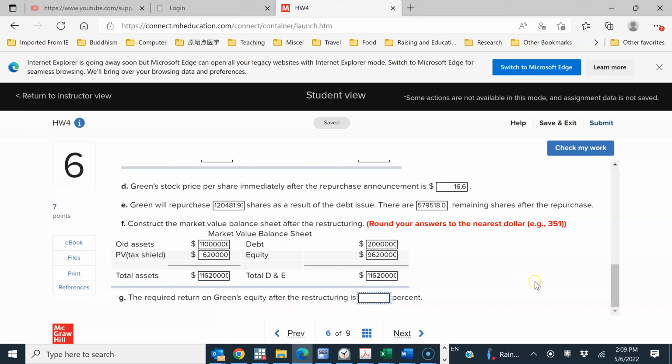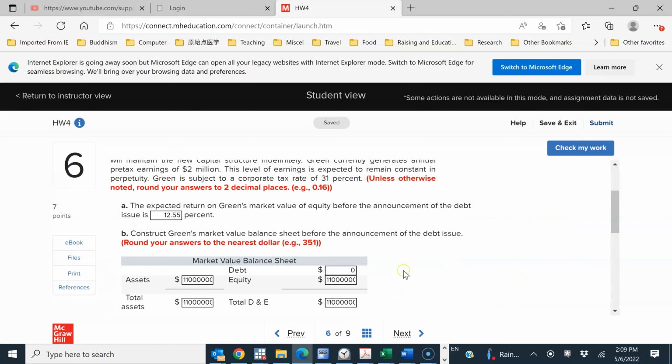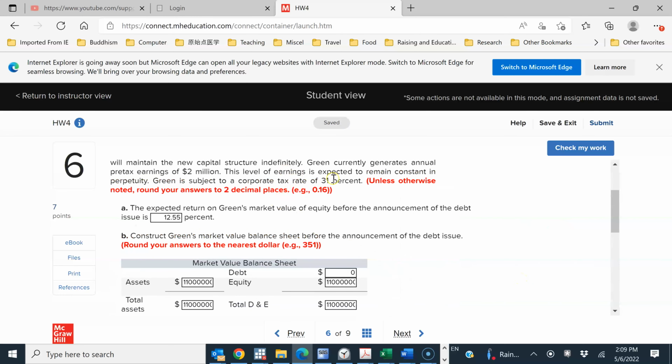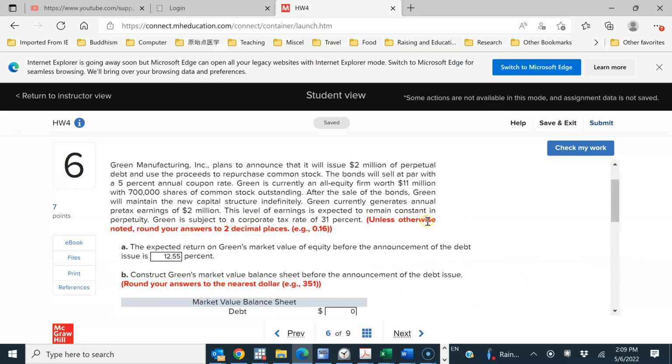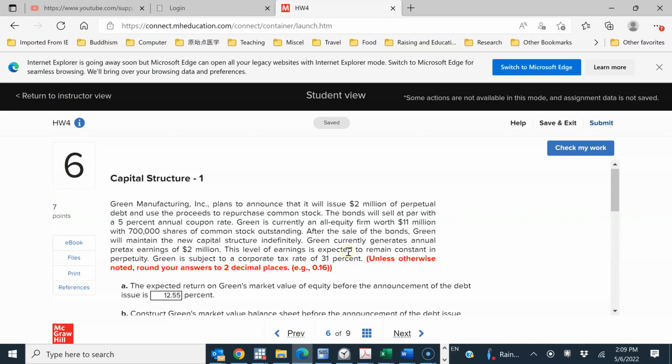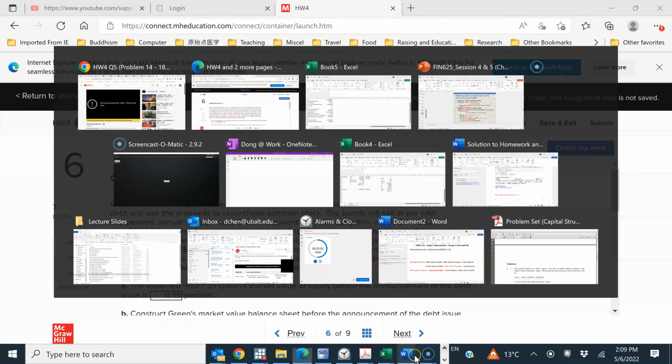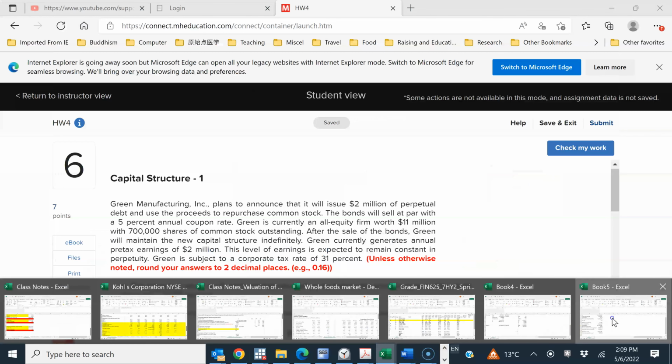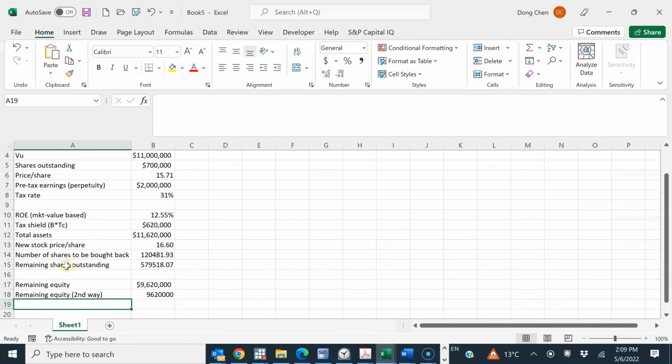The final part G, the required return on Green's equity after the restructuring. We know the remaining market value of the equity, and the earnings do not change. The pre-tax earnings do not change. Let's put it that way, the EBIT. So this should be understood as the EBIT now.